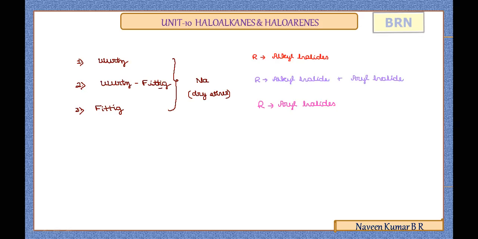So in the Wurtz reaction, the reaction takes place between two alkyl halides, in the Wurtz-Fittig reaction between one alkyl halide and one aryl halide, and in the case of Fittig reaction, it is between two aryl halides. The common condition is the reaction with sodium metal in presence of dry ether. Now, if we observe the products from all,